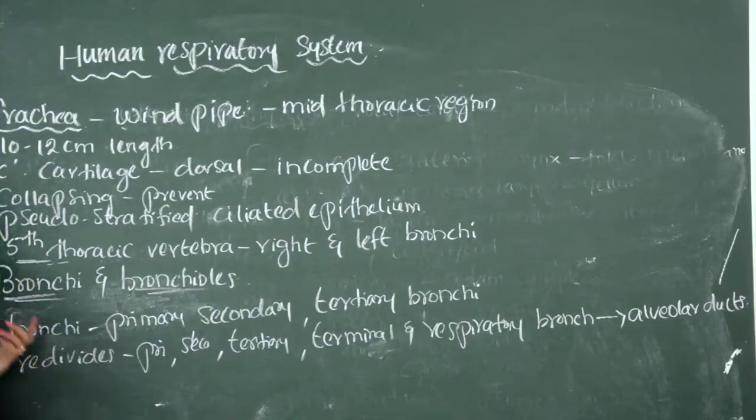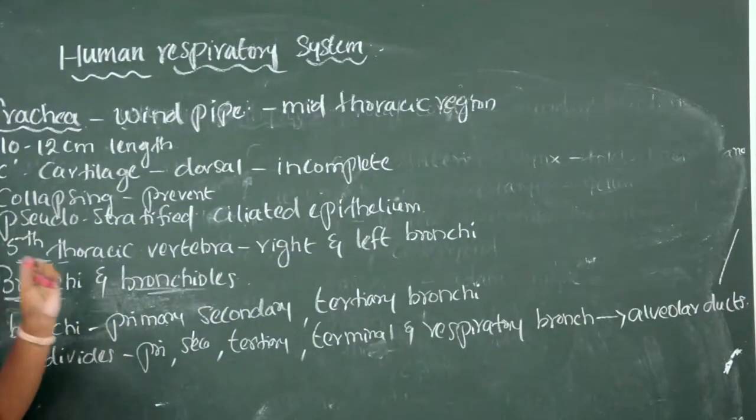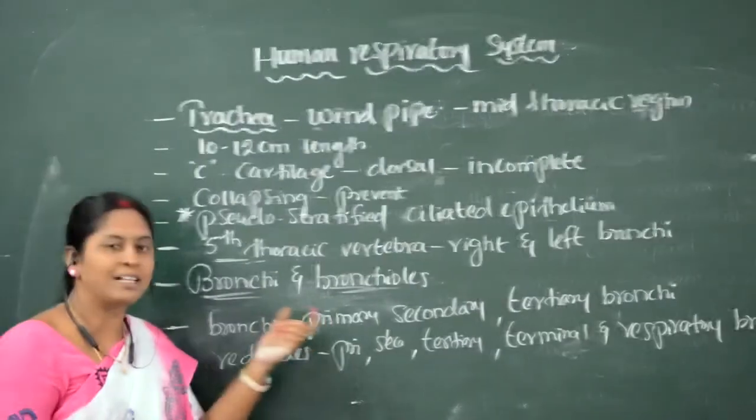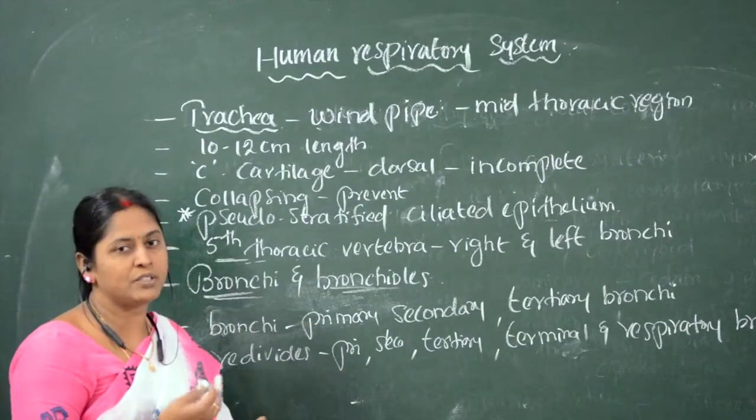In this way, the bronchi divide into a number of fine bronchioles, that is, into fine branches. How is this bronchi divided?